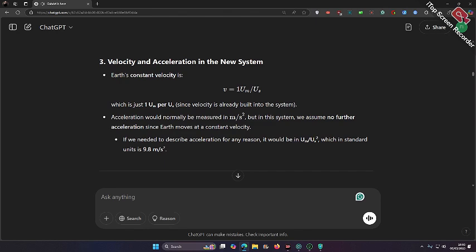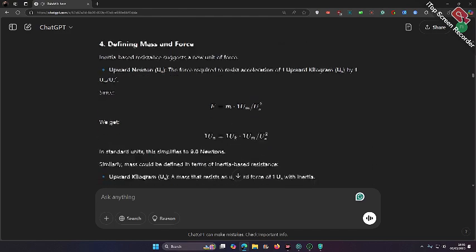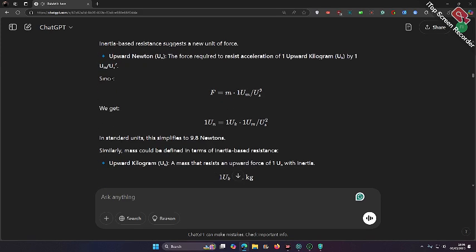Acceleration would normally be measured in meters per second squared, but in this system we assume no further acceleration since Earth moves at a constant velocity. If we needed to describe acceleration for any reason, it would be in u per us squared, which in standard units is 9.8 meters per second squared. 4. Defining mass and force. Inertia-based resistance suggests a new unit of force. Upward newton, UN: the force required to resist acceleration of 1 upward kilogram by 1 u per us squared. Since F equals ma, we get 1 UN equals 1 uk times 1 u per us squared. In standard units, this simplifies to 9.8 newtons.